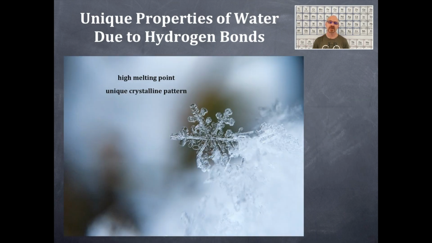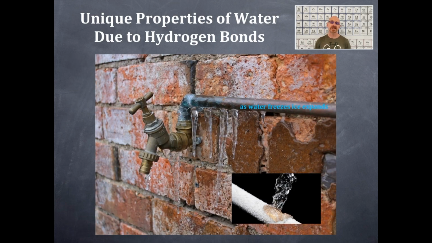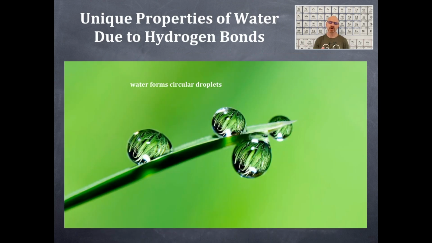Okay, there's a high melting point for water, and it has a very unique crystalline pattern, and that's also due to the hydrogen bonds in water. Water, as it freezes, it expands, and therefore lots of pipes rupture, and that's why you have to wrap your pipes that are exposed so that they're insulated, so that the water won't freeze internally in them. Okay, water molecules form these circular drops. That means that they maximize the number of hydrogen bonds, and they form these circular type drops. It's really a beautiful thing.